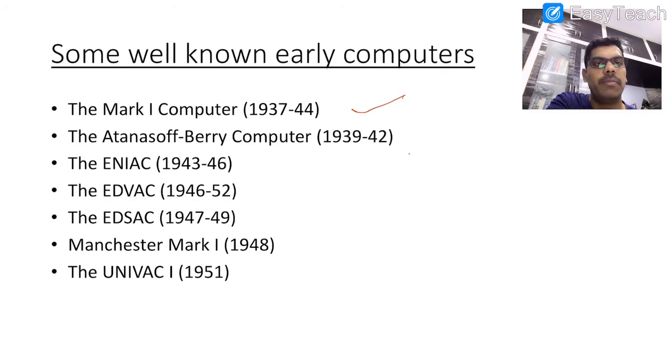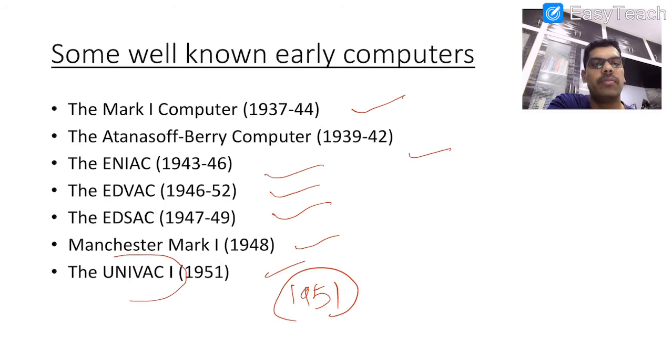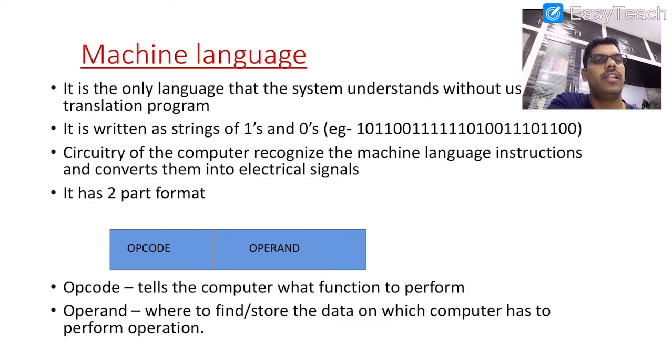Then Anderson Berry computer, then ENIAC, EDVAC, EDSAC, Manchester Mark, UNIVAC 1. In 1951 we got UNIVAC, universal vacuum based computers, which were utilized in 1968.